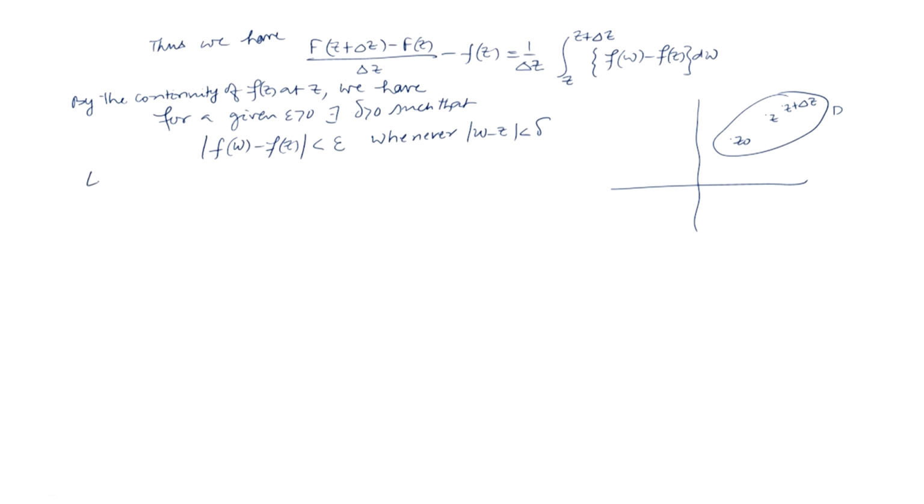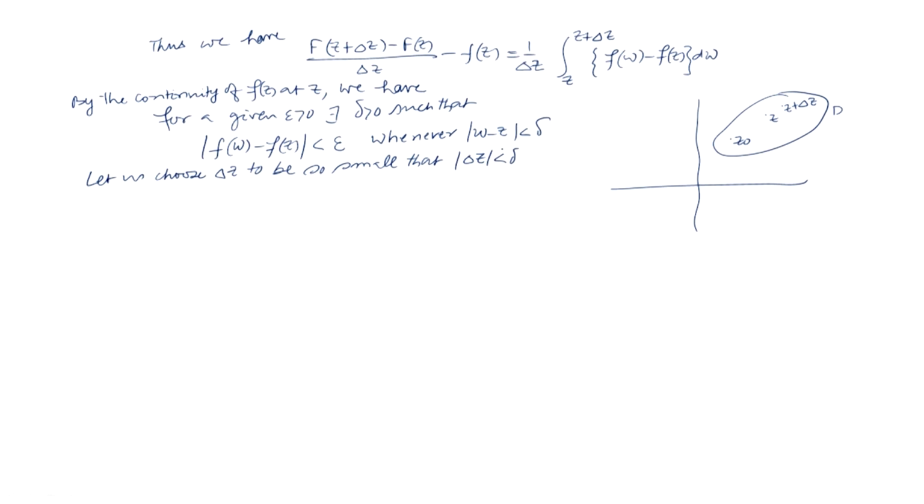Let us choose delta z to be so small that mod of delta z is less than delta.